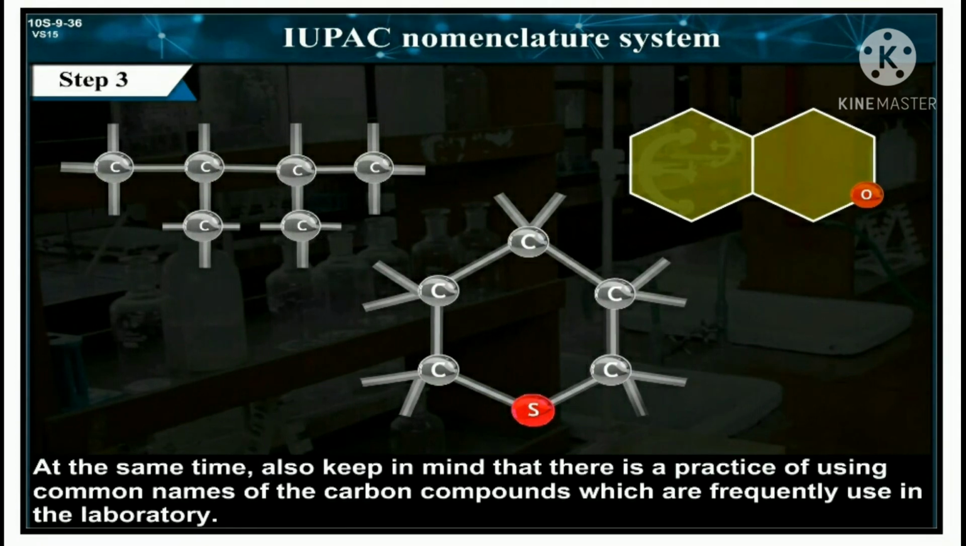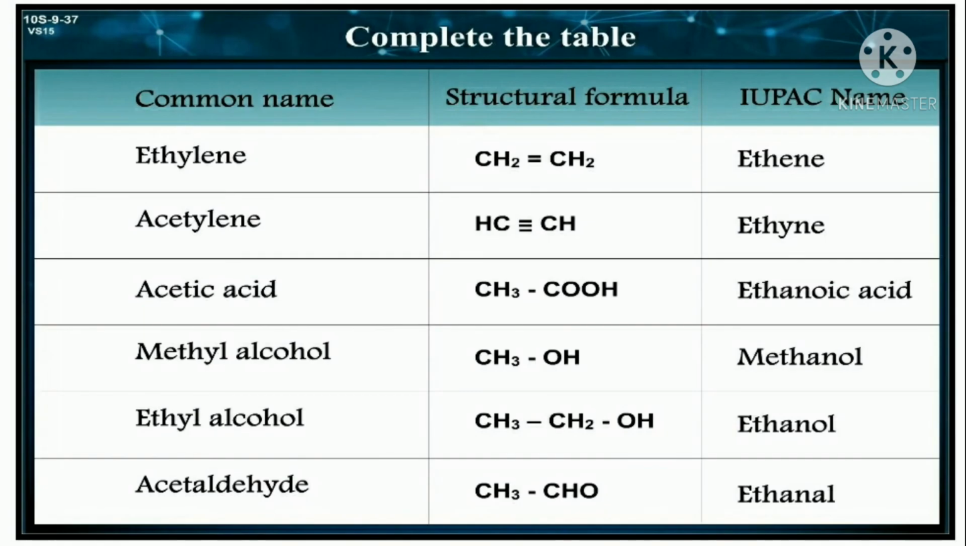At the same time, also keep in mind that there is a practice of using common names of carbon compounds which are frequently used in the laboratory. This table shows the common names, structural formula and IUPAC name. Ethylene, structural formula CH2 double bond CH2, IUPAC name is ethene. Acetylene, CH triple bond CH, ethyne. Acetic acid, CH3 single bond COOH, ethanoic acid.